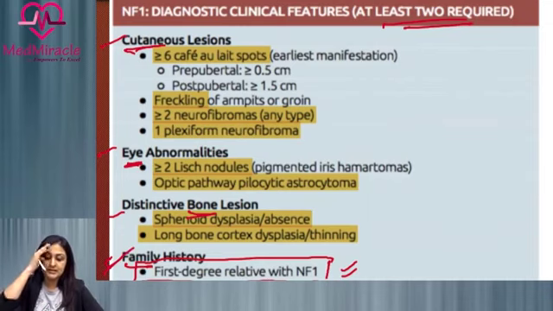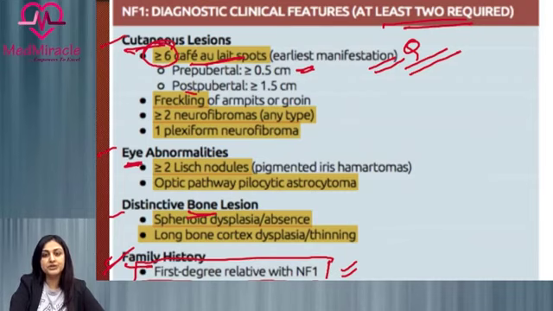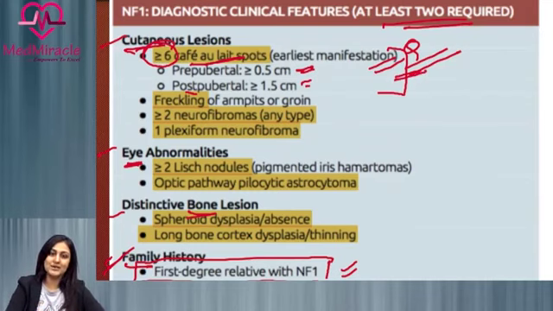Moving on to the cutaneous lesions. So first of this is café-au-lait macules or café-au-lait spots. This is also the earliest manifestation of the disease, which is a potential question. So we need more than or equal to 6 café-au-lait spots, and there is also a size criterion. In prepubertal patients, the size is more than or equal to 0.5 centimeters, and postpubertal it is more than or equal to 1.5 centimeters. So this is a highly specific criterion, and we need to remember the size as well as the number of these café-au-lait spots.